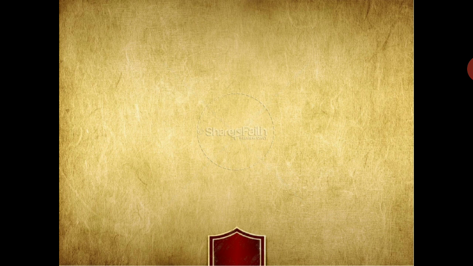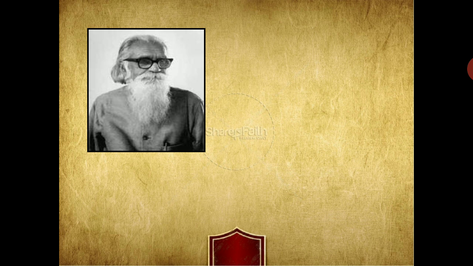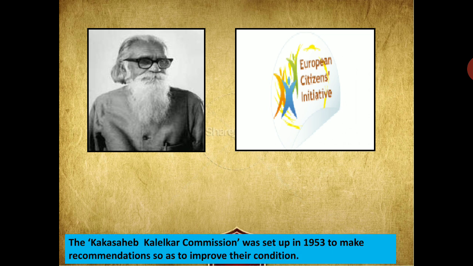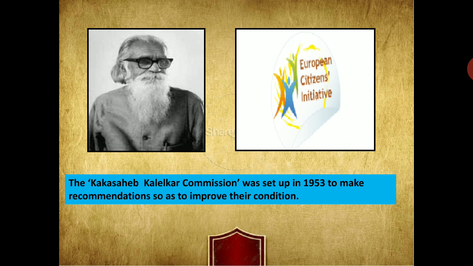Similarly, the Kakasaheb Kalelkar Commission was set up in 1953 to make recommendations to improve their condition. That means many people played a very important role by giving their input at that time.